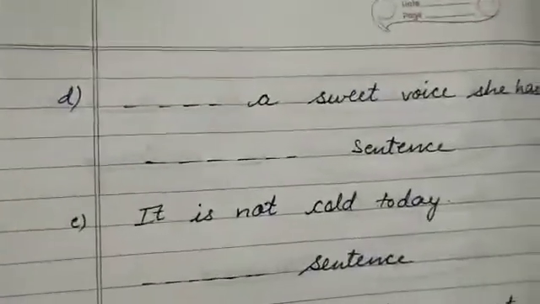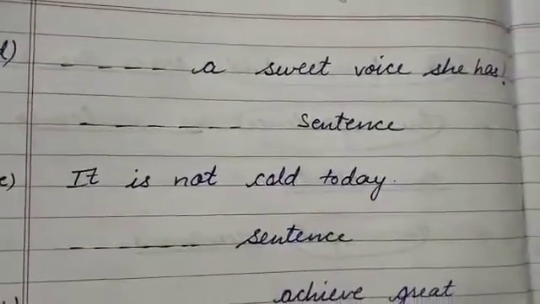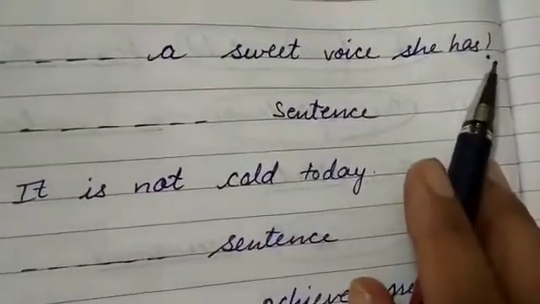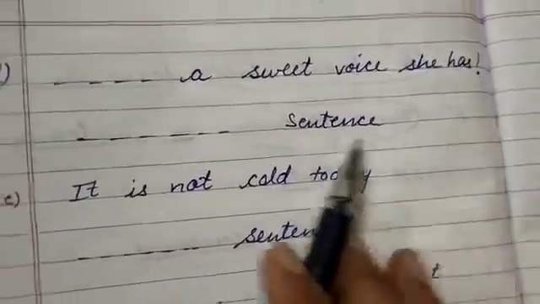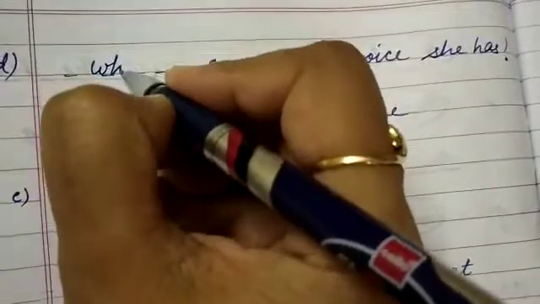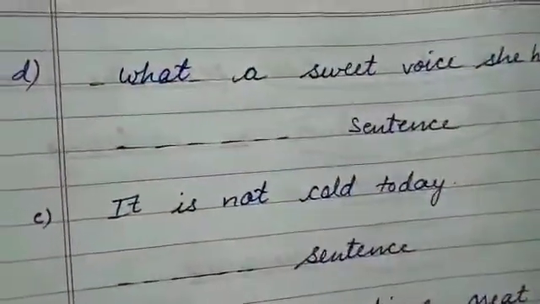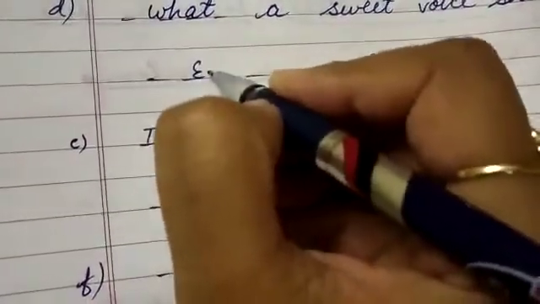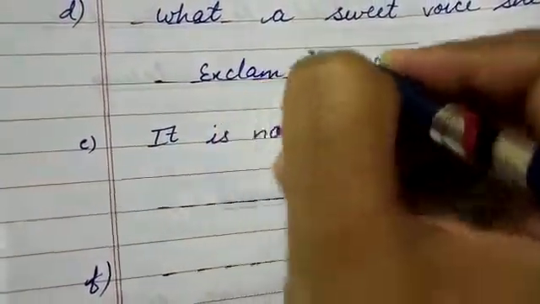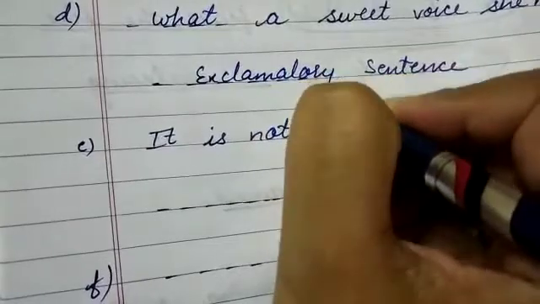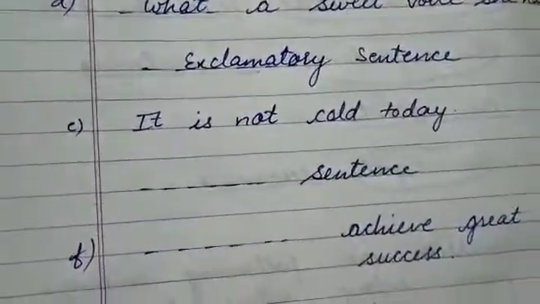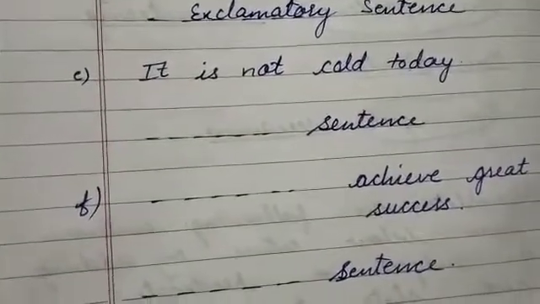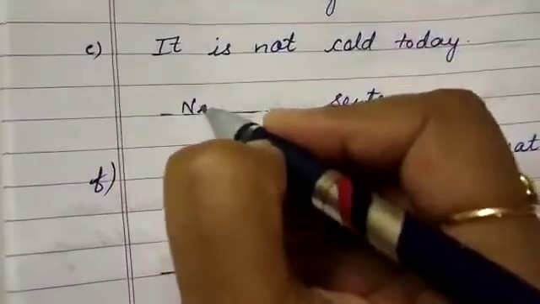Next is dash a sweet voice she has. Now you can see exclamation mark here. So we can add what a sweet voice she has. It will become exclamatory sentence.